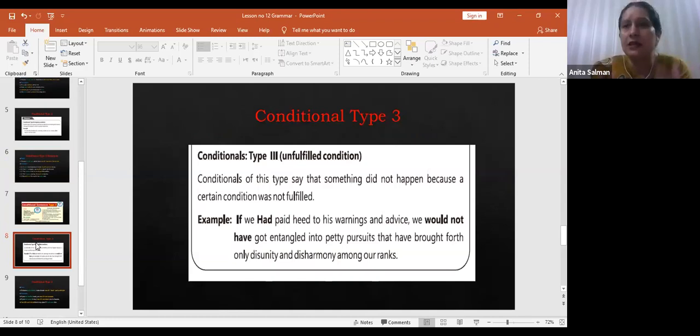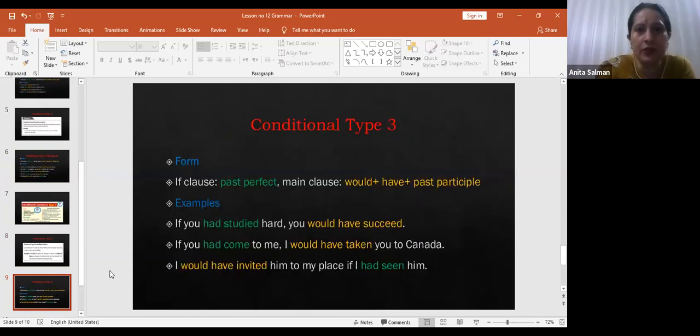This is like we got the result because a certain condition hasn't been fulfilled. Like it is written, I'll take out the structure and examples. Look at, if you had studied hard, you would have succeeded, right? That means that you did not succeed. The reason is that you haven't studied well, right? Why did we get this result? Because the if condition hasn't been fulfilled.